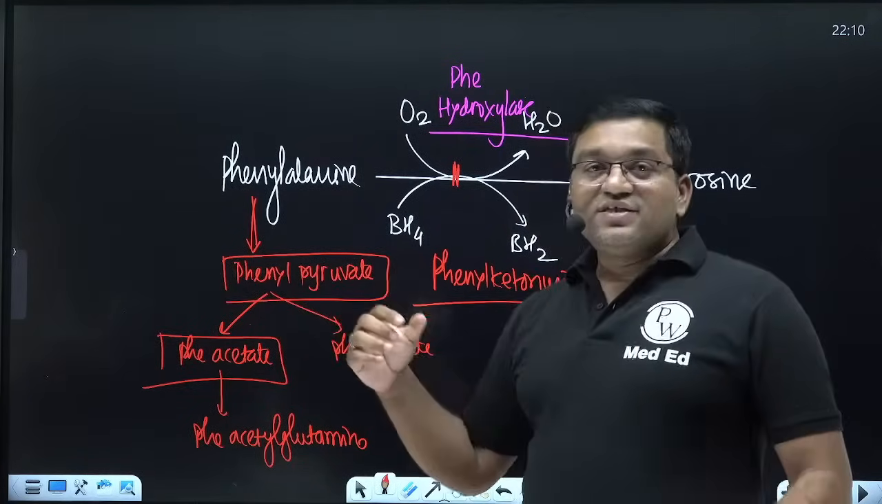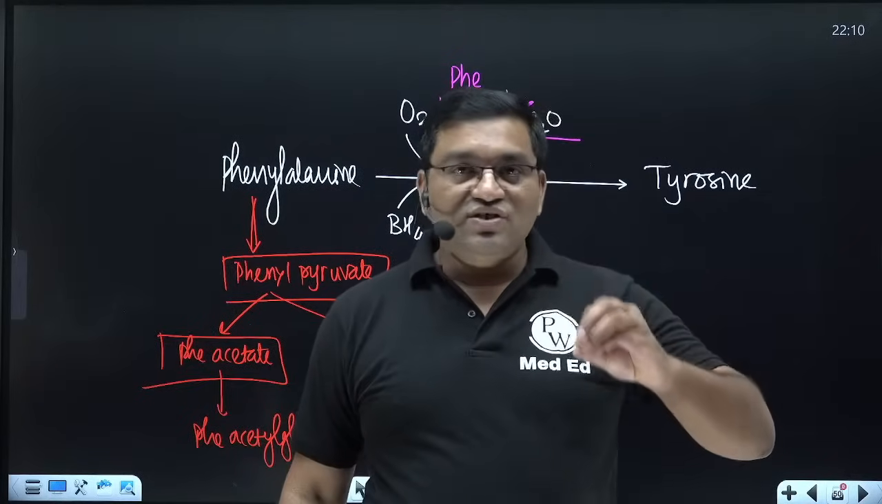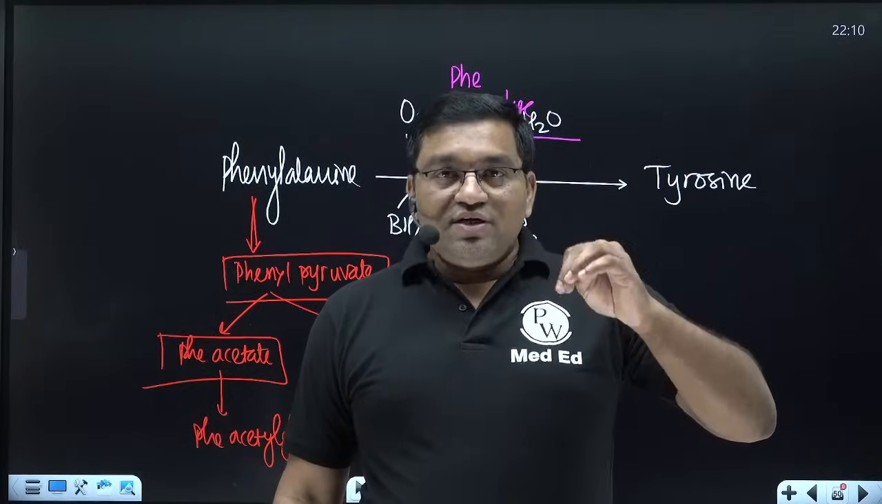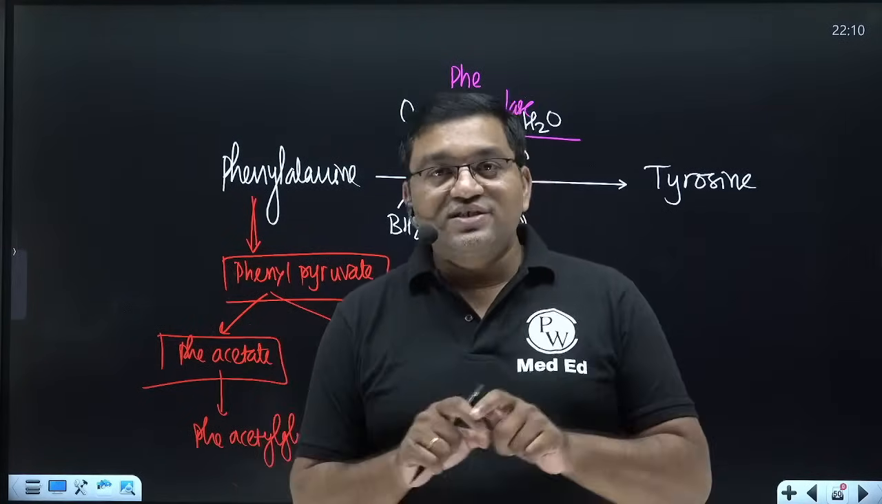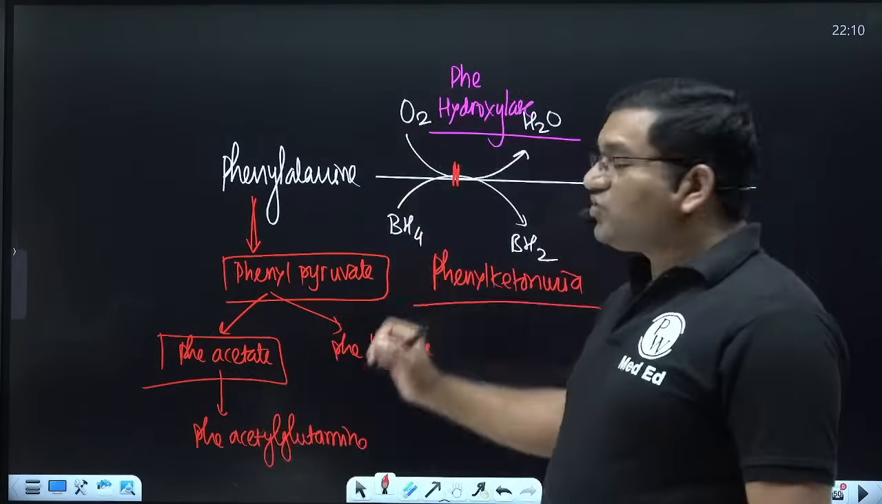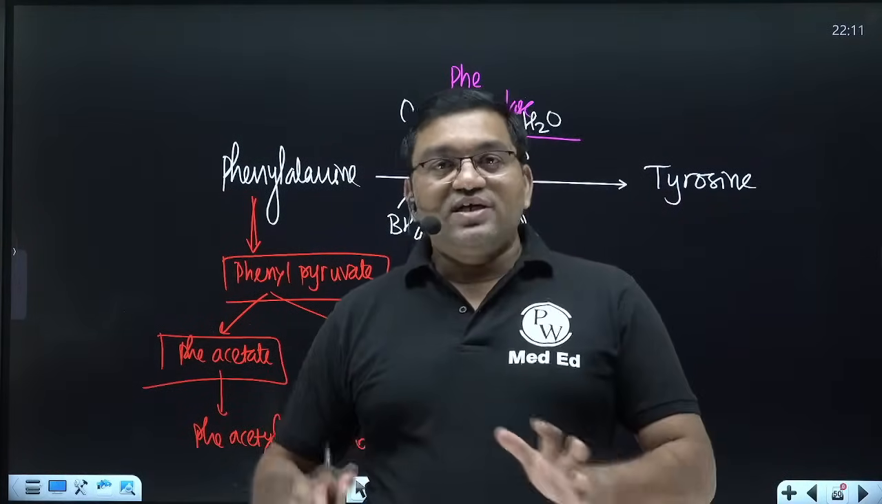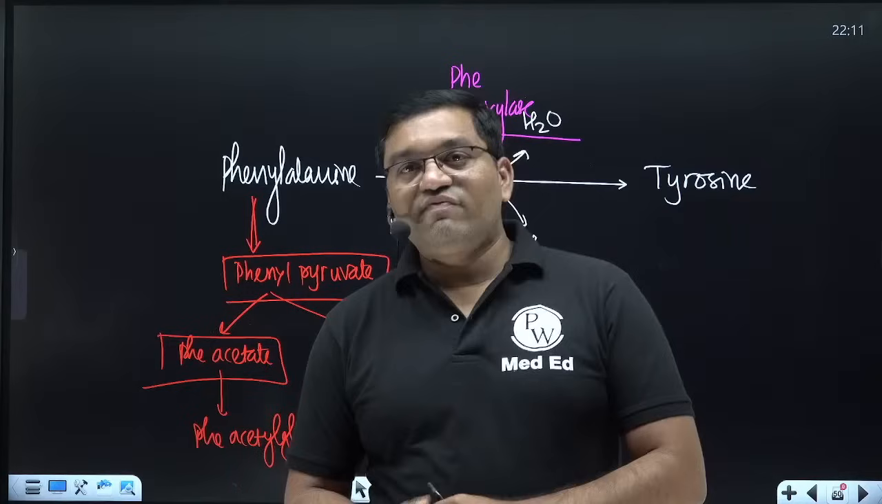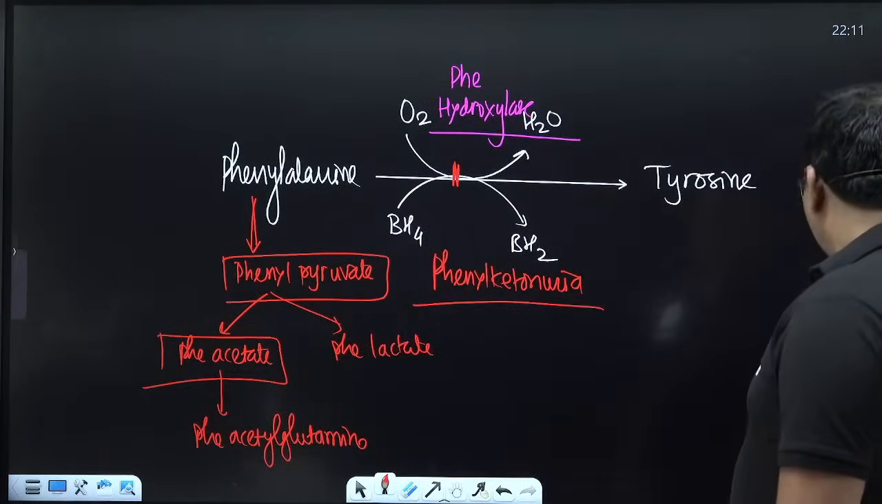Okay, the screening test is the Guthrie test, which is a bacterial inhibition assay done using Bacillus subtilis growth. So the Guthrie test is the screening test for the diagnosis of phenylketonuria, while tandem mass spectrometry is the confirmatory test for the diagnosis of phenylketonuria. So this is an important case, phenylketonuria.